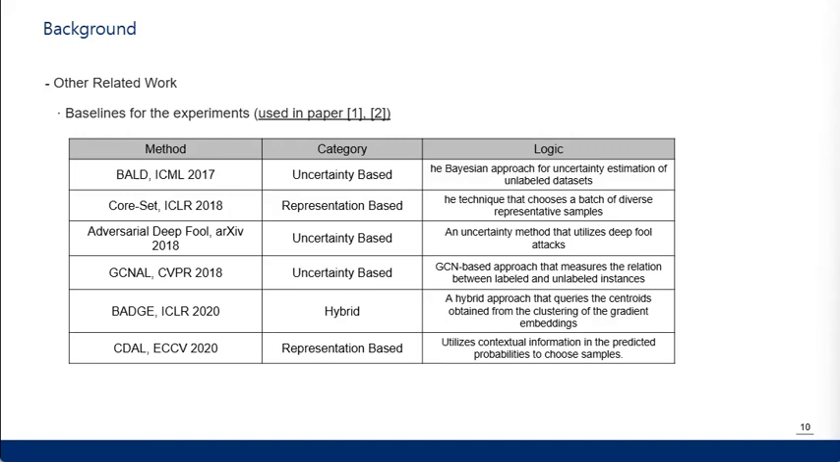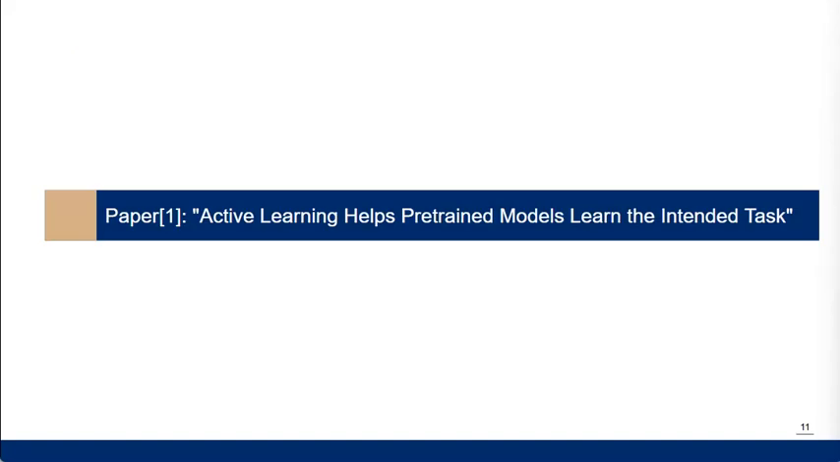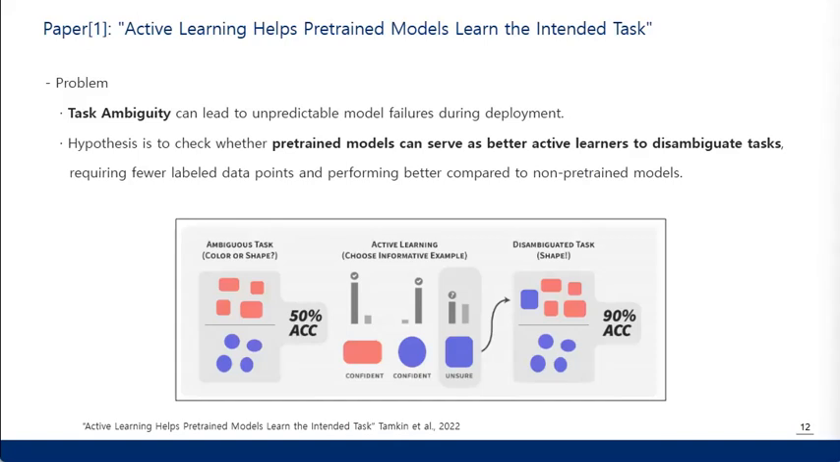Okay, so let's move to our main topic. And let's begin with the first paper. Task ambiguity can cause unpredictable model failures. This paper explores whether pre-trained models can be better active learners and perform better than non-pre-trained ones with fewer labeled data points. The diagram illustrates an initially ambiguous task becoming clear through active learning by selecting informative examples, which is focusing on shape.